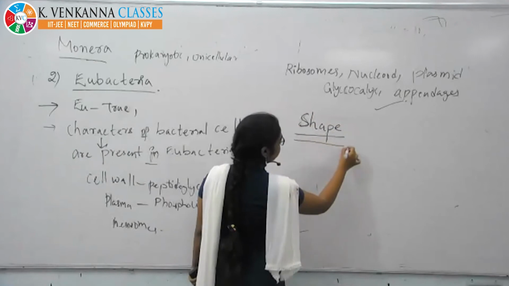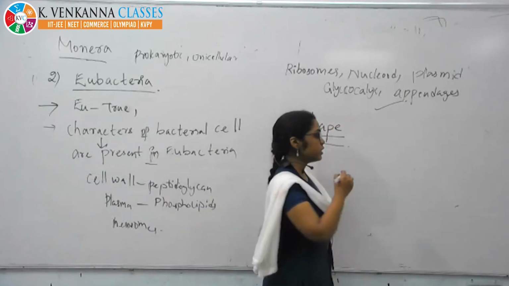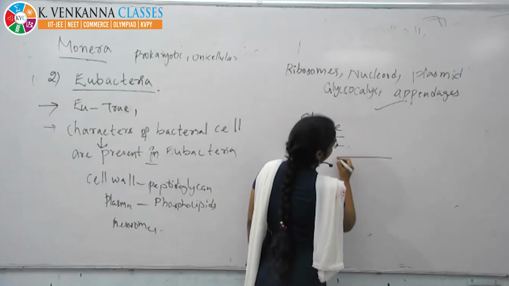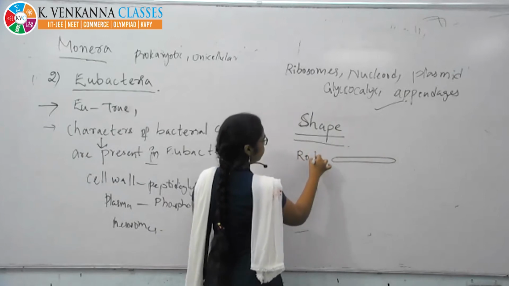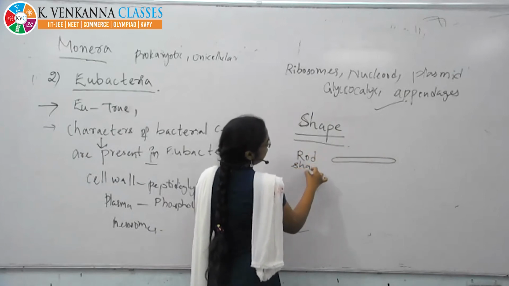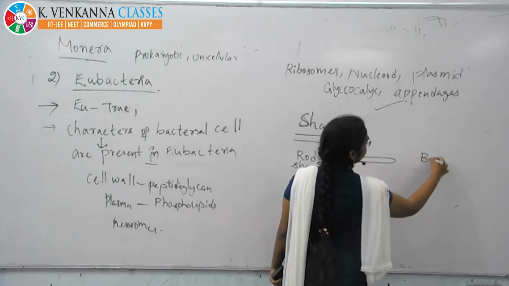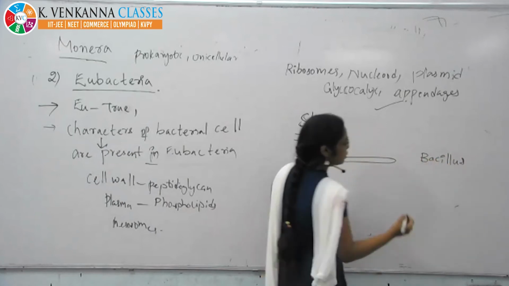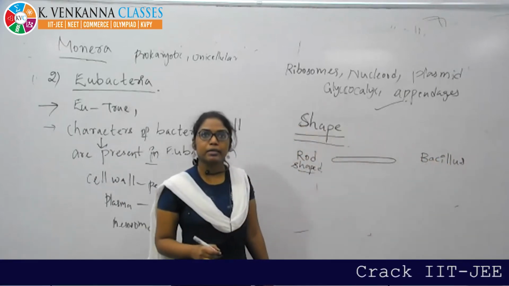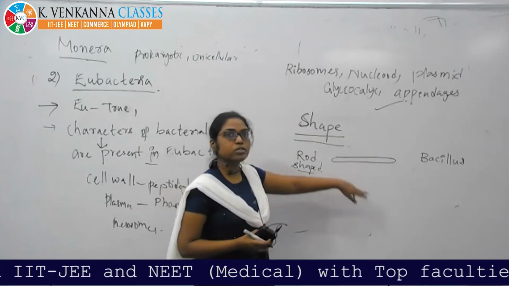If they are rod shaped, like this, those we call bacillus. Basing on the shape, we give the term bacillus. Lactobacillus means rod shape bacteria.